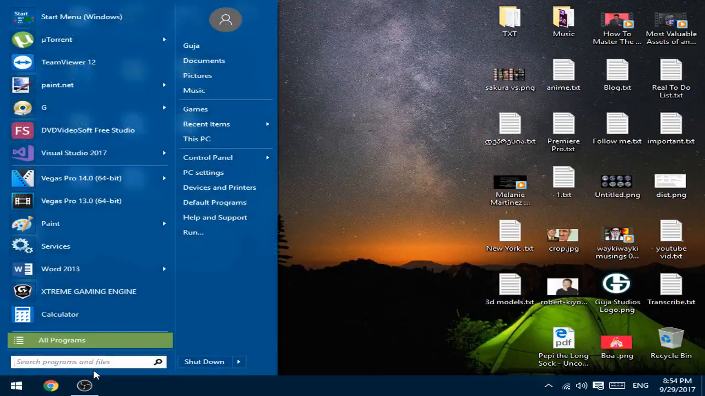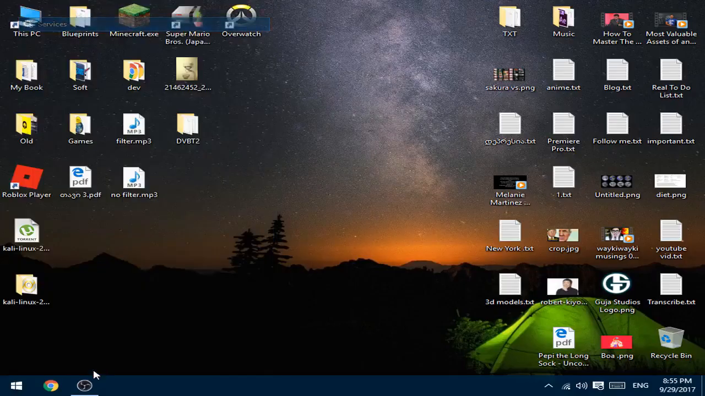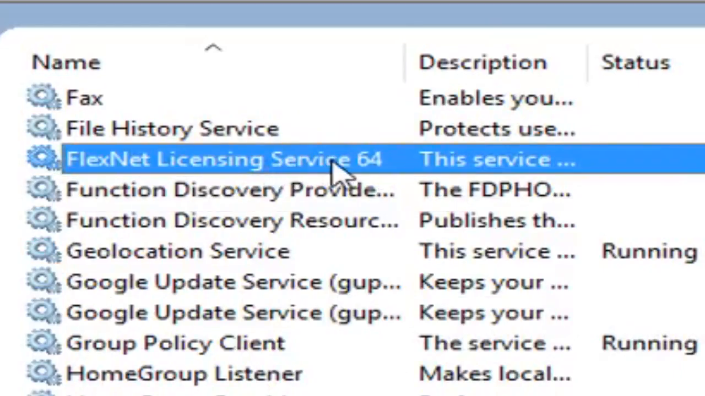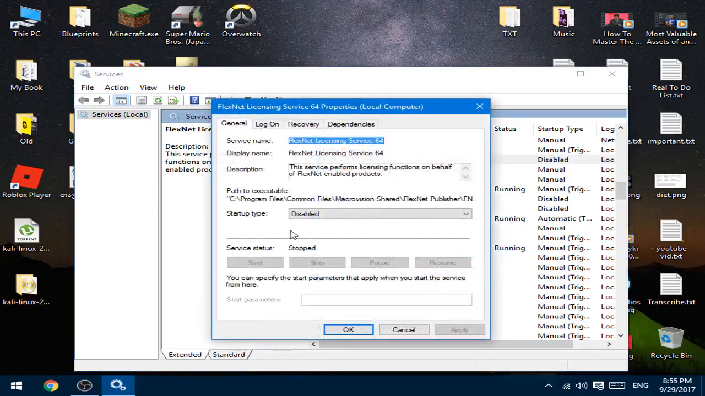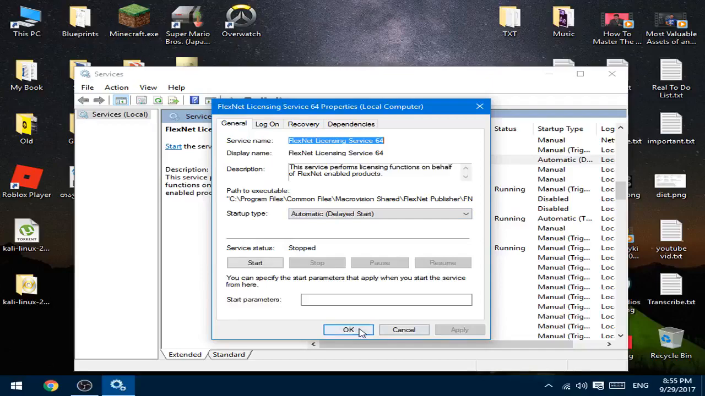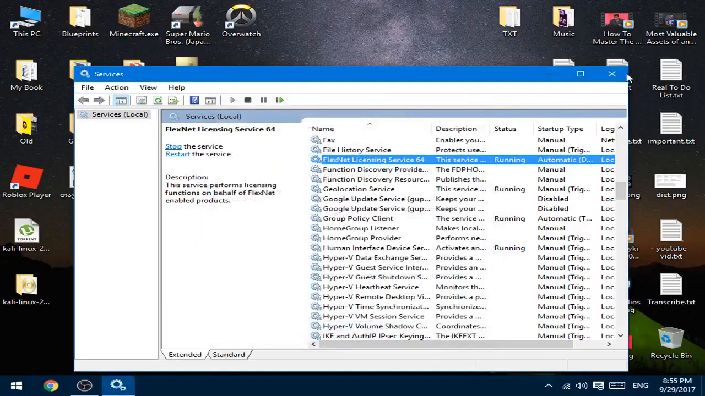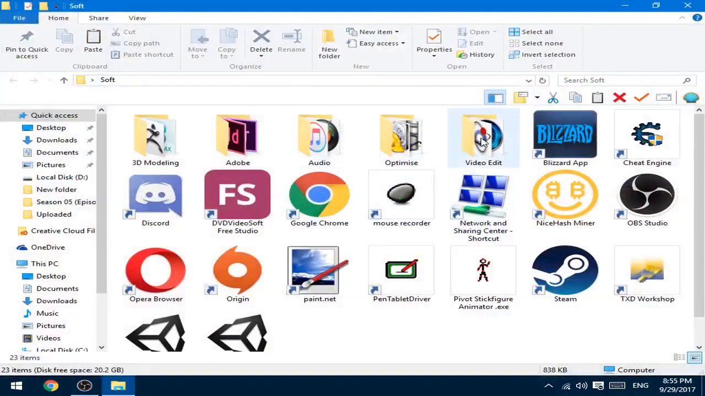So you should go to start and type services. Go here and find FlexNet licensing service and right click it, then go to properties, choose automatic, press apply and OK. But before you press OK, just press start, wait a few seconds and press OK. Then now you can close this and now you can open the 3ds Max with no problem.